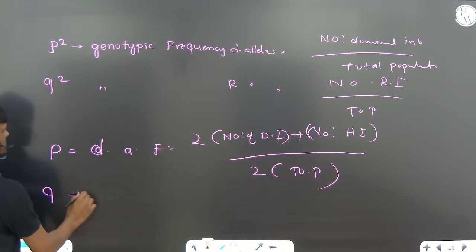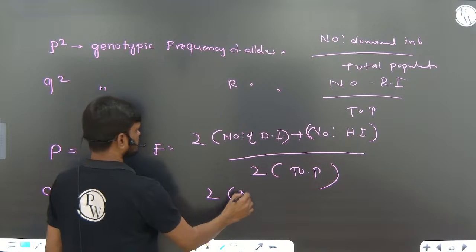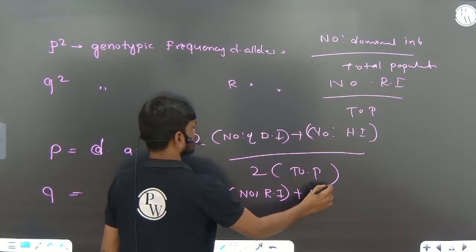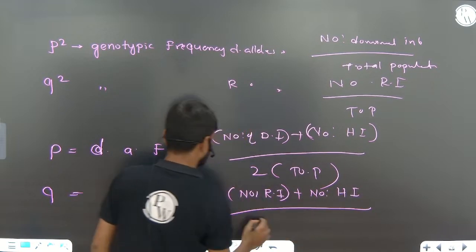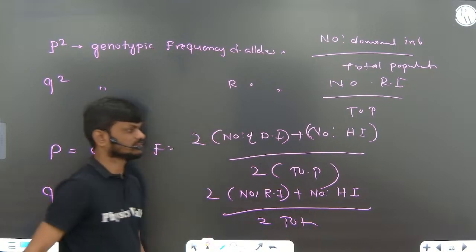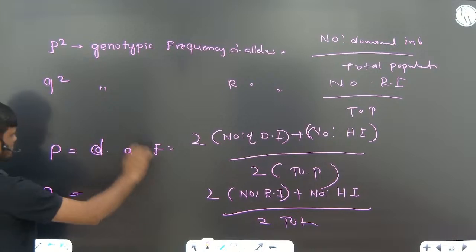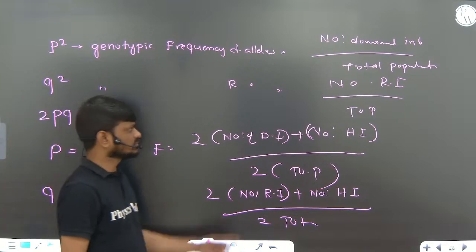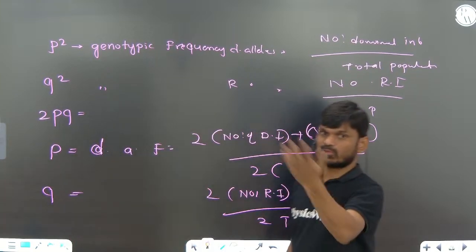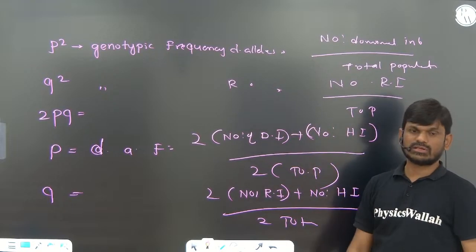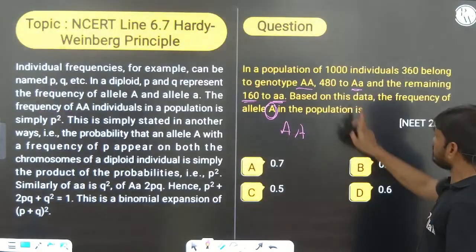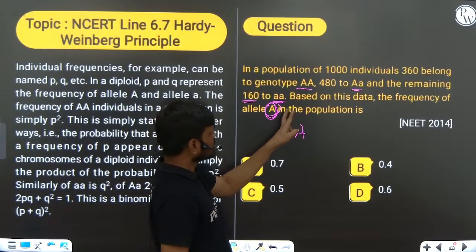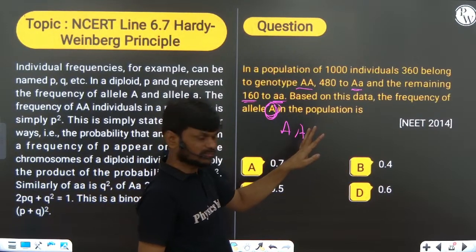For Q square, it is the same: 2 into number of recessive individuals plus number of heterozygous individuals by 2 into total population. Okay, suppose heterozygous is 2PQ. If they are asking the total number of heterozygous individuals by total population, you will get the heterozygous individual frequency. In this problem you can see they are asking about A. A means dominant allelic frequency, that is P they are asking, right?